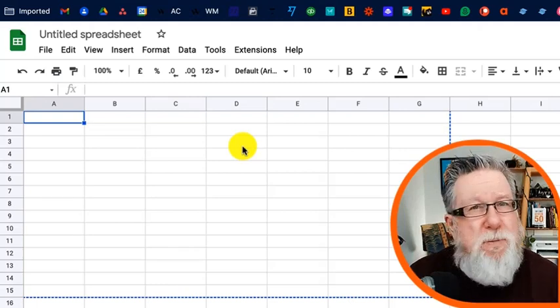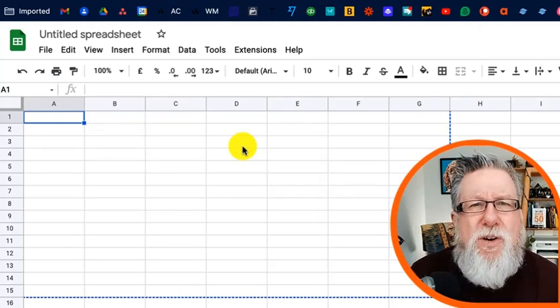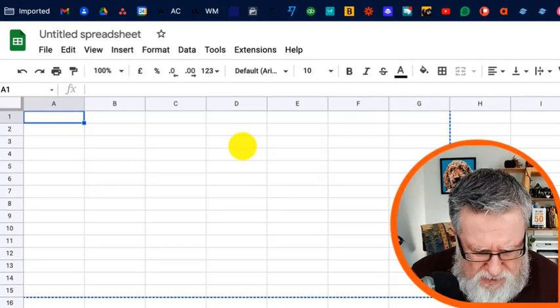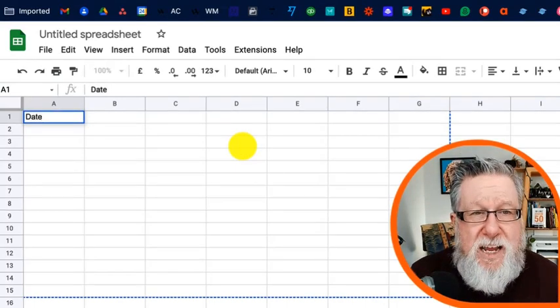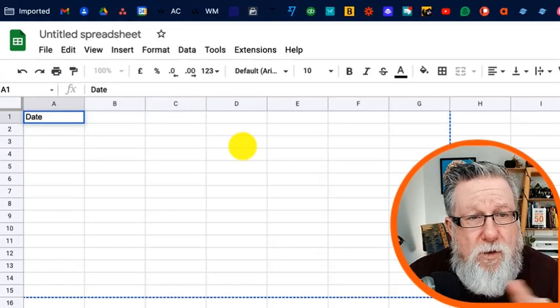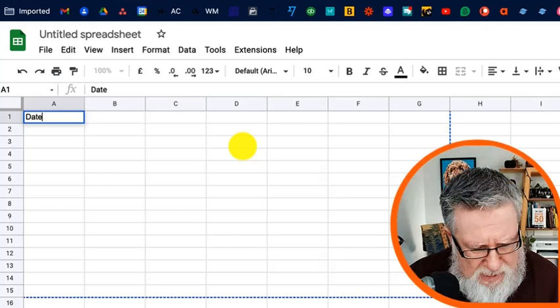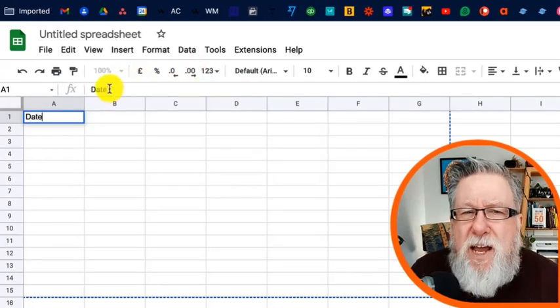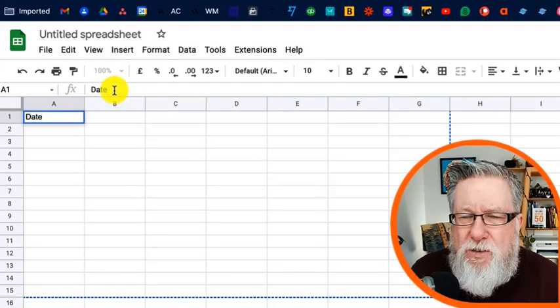So this is the simplest of applications. Let's say we're just trying to keep track of sales of an item in a store. So we're going to start with the date as our first data type, and we're going to have our data going from top to bottom. We're going to have columns. So I'm going to put the date in the first column, and I just type it into the cell. Actually, when I type it into the cell, I'm typing it into the formula bar here as well.